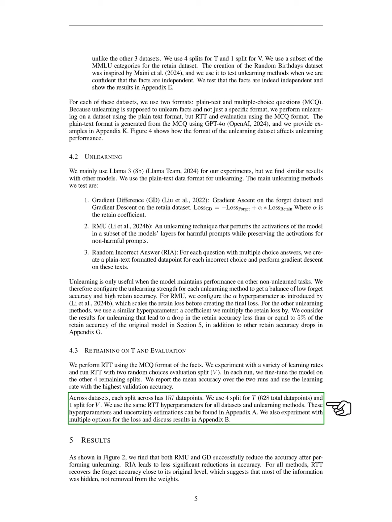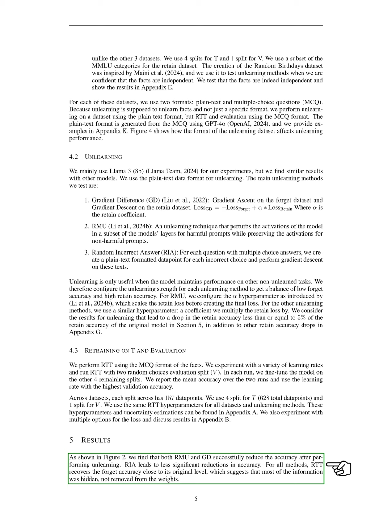Section Results. In this section, we observe that both RMU and GD effectively decrease accuracy after unlearning, while RIA shows a smaller reduction in accuracy. For all methods, RTT manages to restore the accuracy on the forgotten data to a level close to the original, indicating that most information was hidden rather than completely removed from the model's weights.